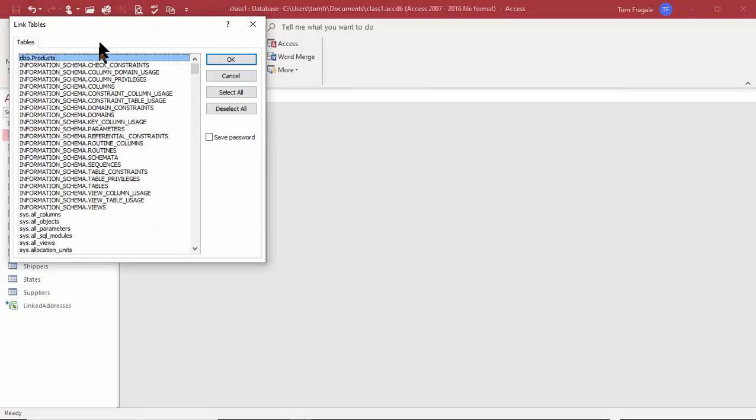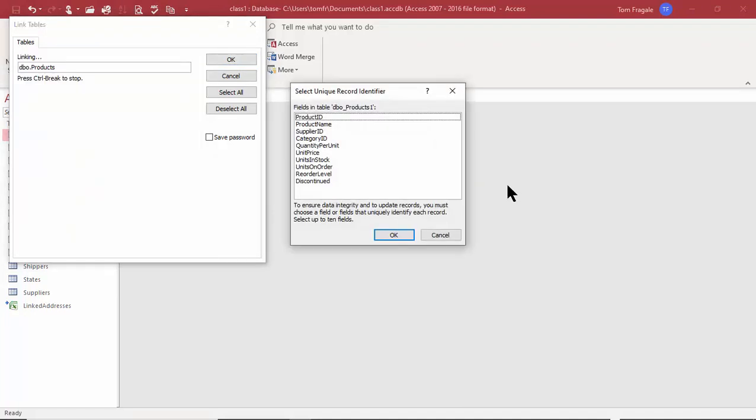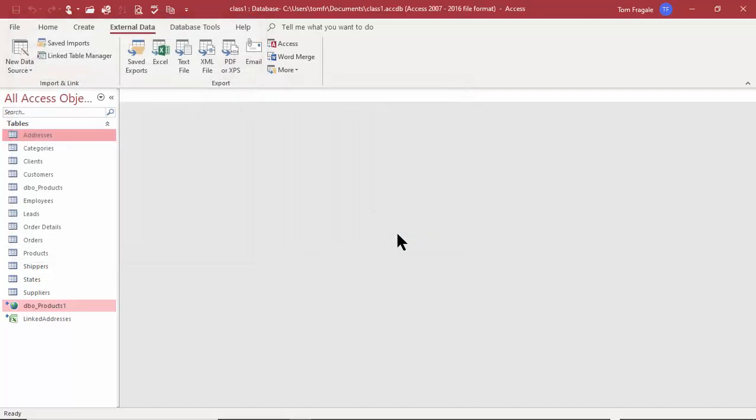I'm going to this time link to the products table, and then click on OK. Now, when we link, it wants to know what the unique identifier is, and the primary key in this case is the product ID. When we did an import, it did not need that, but when we do a link, it does. So I'll click on OK. Okay, now, notice how we have the DBO products table here.